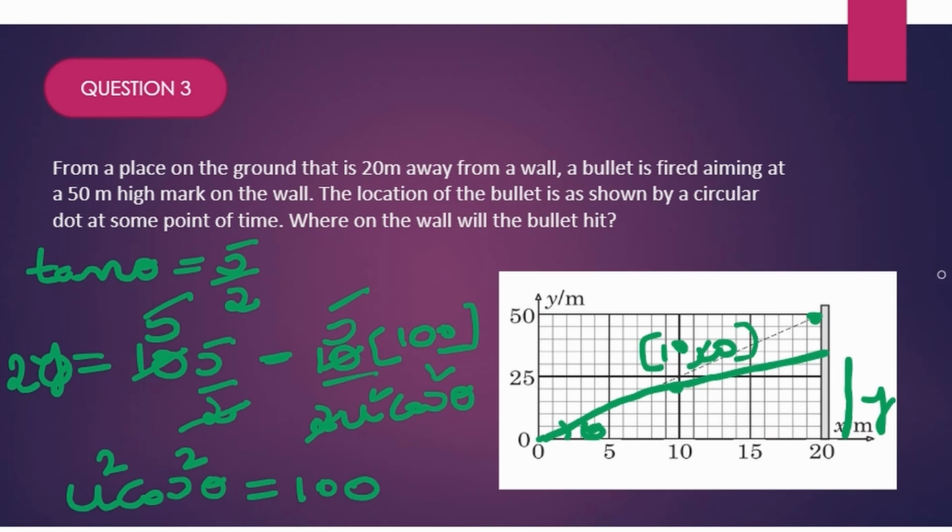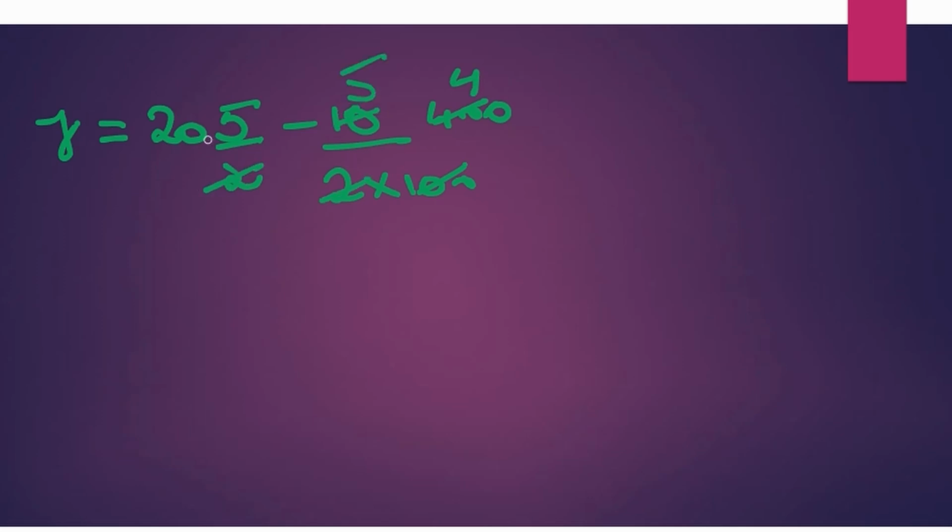We have another point, right? Here we know that x coordinate is 20 and y coordinate is y. Now we need to apply this particular point in the given equation. So the y coordinate remains as the y coordinate that we need to find. That is x tan theta is 5 by 2 minus g 10 by 2 u square cos square theta is 100 times x square, that is 400, right? 100 becomes 4, 2 becomes 5, and again 10, that is 10 minus 50 minus 20, that is 30. So y is equal to 30 meters. It hits the wall at a distance of 30 meters.